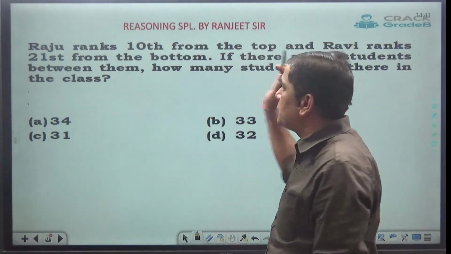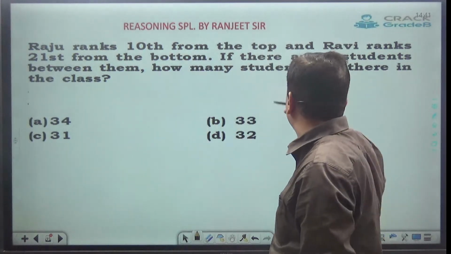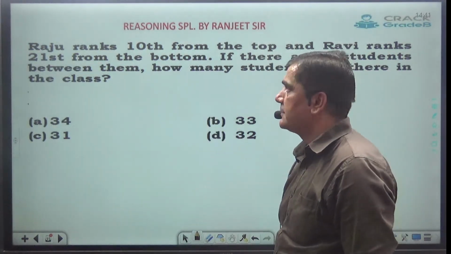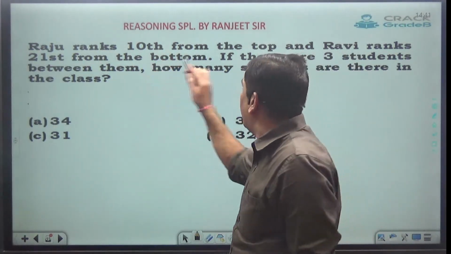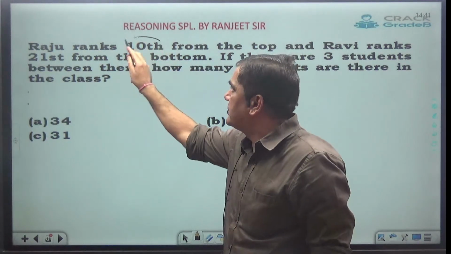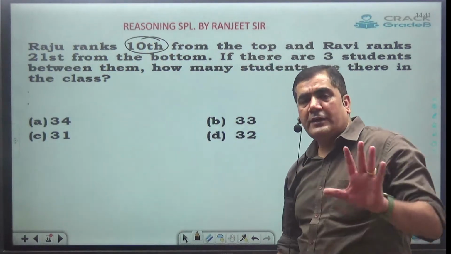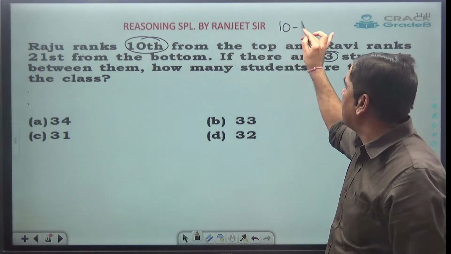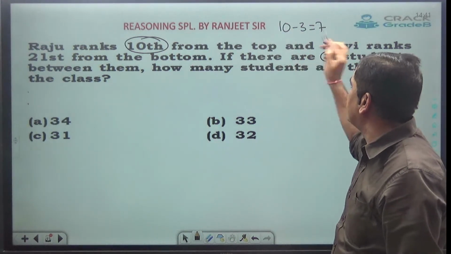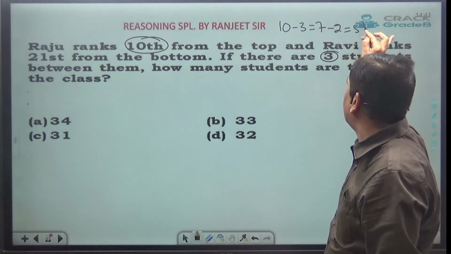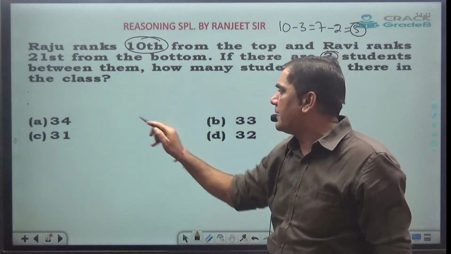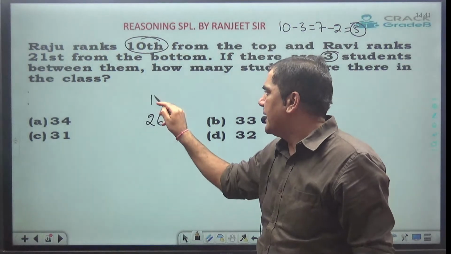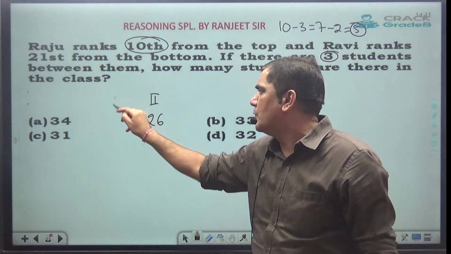If there are 3 students in between them, how many students are there in the class? So Raju is given to be 10 and Ravi is given to be 21. The smallest is 10. First check case number 2. 10 minus 3 comes out to be 7. Case 2 is possible. 7 minus 2 is 5, and 5 plus 21 comes out to be 26. That's the answer for case number 2.